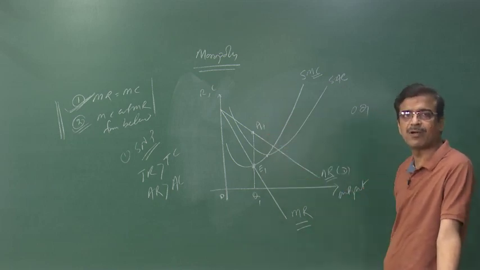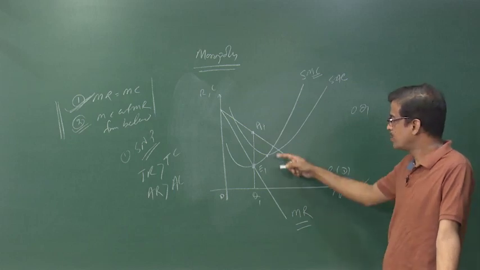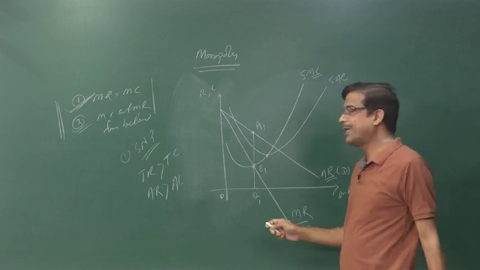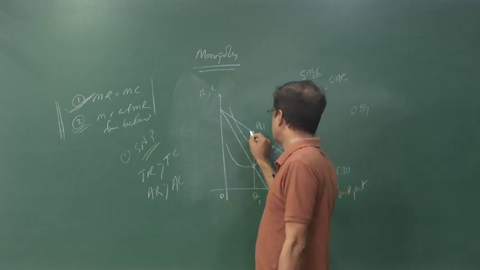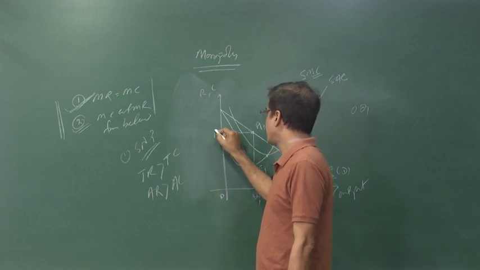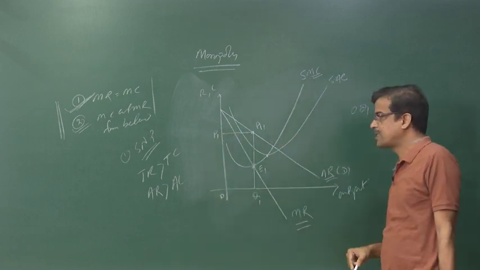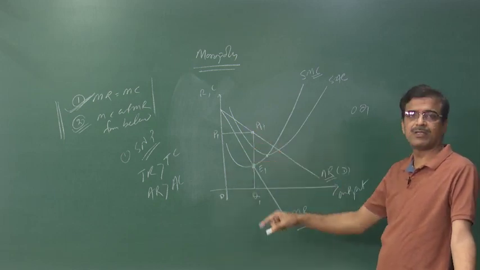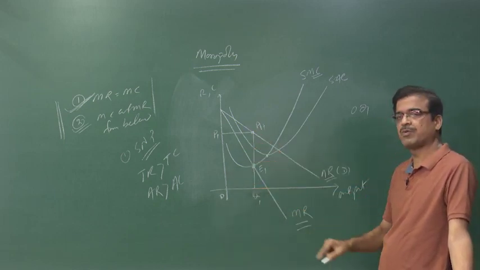It will meet at the point A1. So, A1Q1 is the price per unit. When we extend that to the price axis, we find OP1 is the price per unit. So the price is OP1, quantity is OQ1.